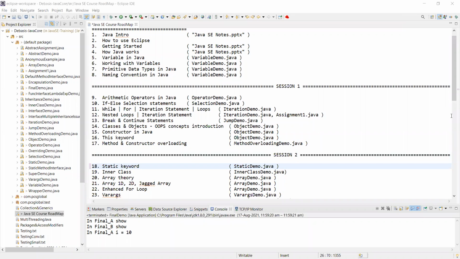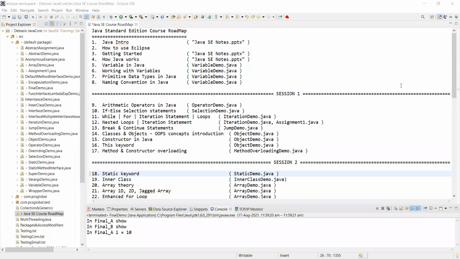Okay, so team, we will start today's session, session number 3, where we have earlier covered a few things. In the first two sessions we covered Java introduction, how to use Eclipse, getting started, how Java works, variables in Java, working with variables, primitive data types in Java, and naming convention in Java. Then in the second session, we had arithmetic operators in Java, if-else selection statements in Java, while